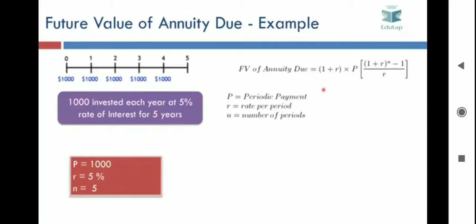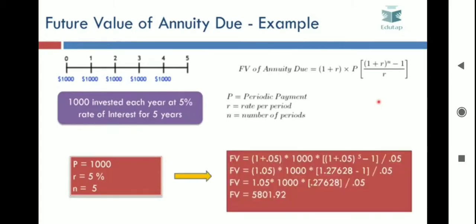If you put these values in the formula we just discussed, you will get this equation: the future value of annuity due would be (1 + 0.05), because R is 5%, into 1000, which is your P, into ((1 + 0.05)^5 − 1), only this internal part, divided by 0.05, because here it is being divided by R. When you solve this, you will get 5801.92.